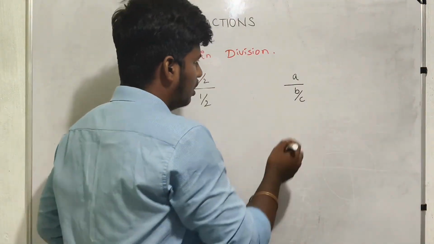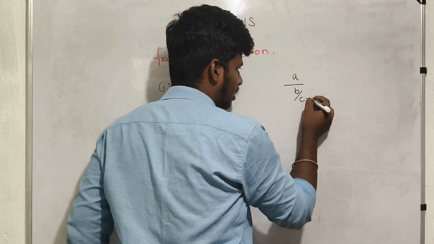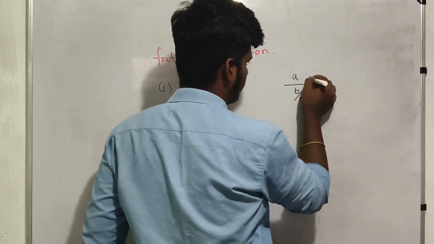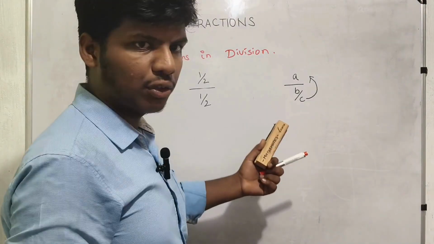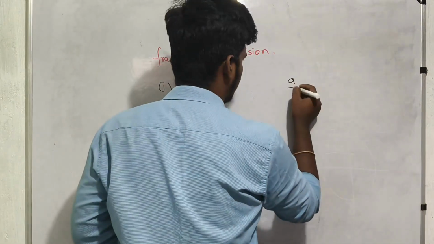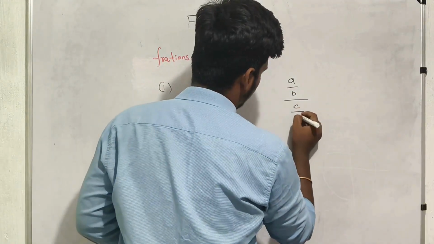So what we have to do, you just take the denominator of the denominator to the numerator. If this confuses you, you can do one thing. A divided by B divided by C divided by D.